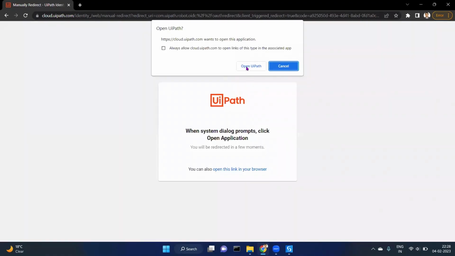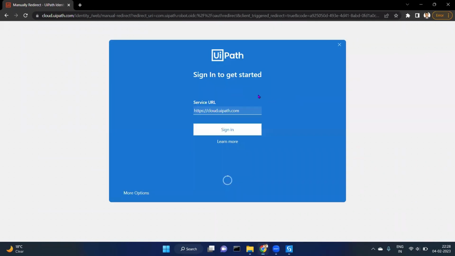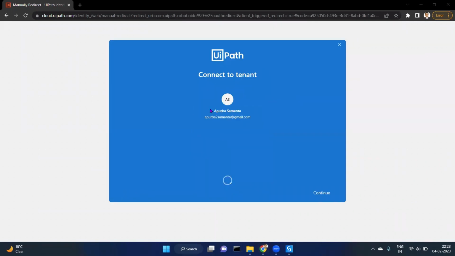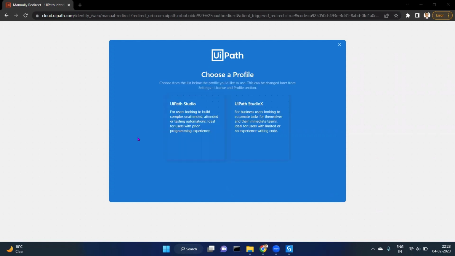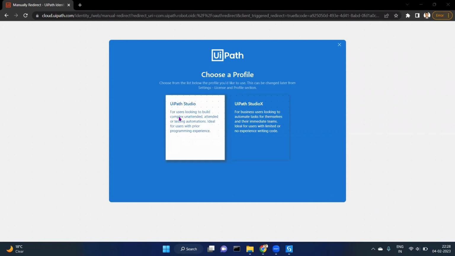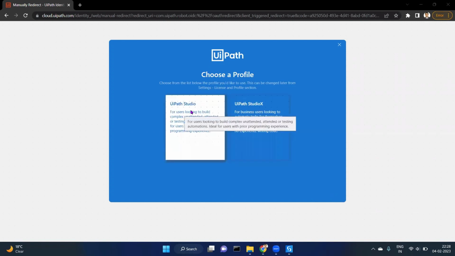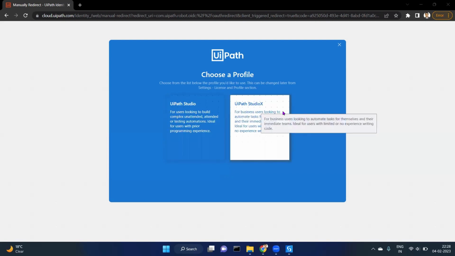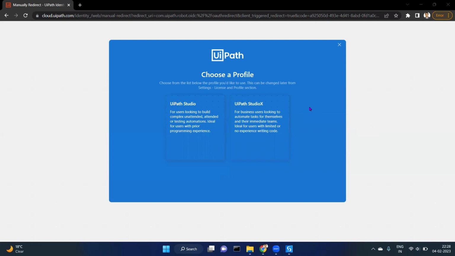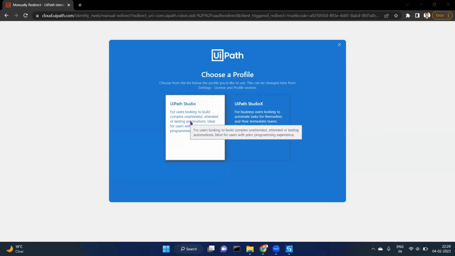Yeah, so it says we need to open UiPath. I'm clicking on yes, and it's connected to my tenant that is connected with my email ID which I had put there. Now UiPath is asking me if I want to go with UiPath Studio or UiPath Studio X. UiPath Studio is for basic or advanced developers, and UiPath Studio X is for citizen developers. As we will be going with the advanced or basic developers, we will go with UiPath Studio.